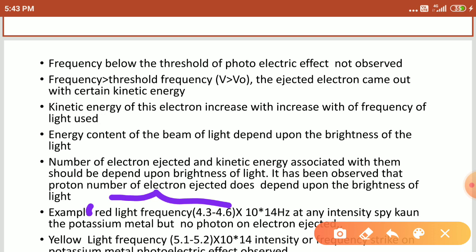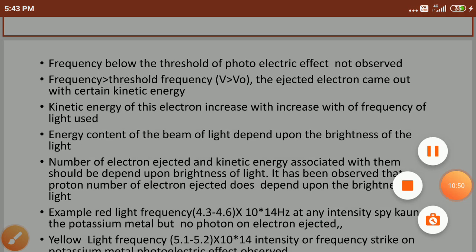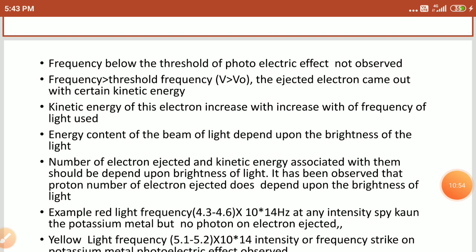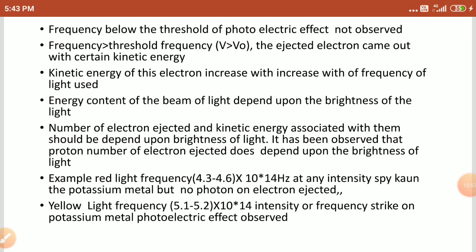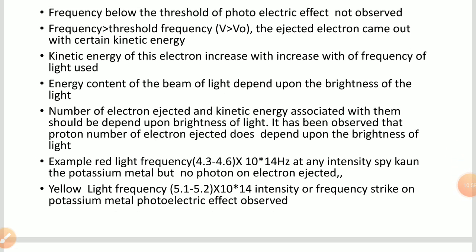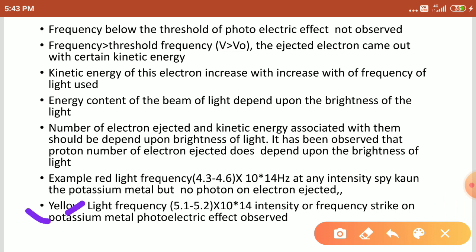That's why it cannot be emitted. Similarly, if you pass yellow light, what happens, students? Yellow light has a frequency of 5.1 to 5.2 times 10 to the power of 14. When it strikes the potassium metal, the photoelectric effect is observed. Right, students?